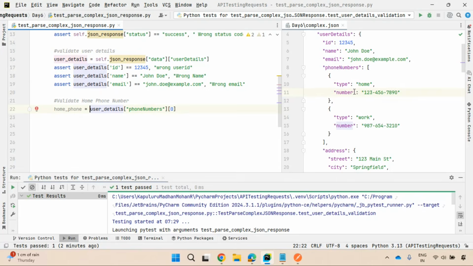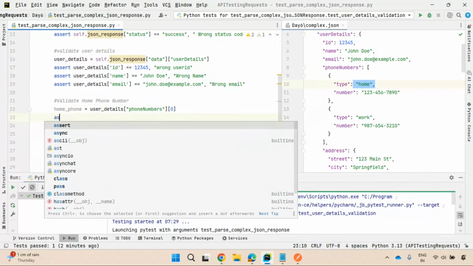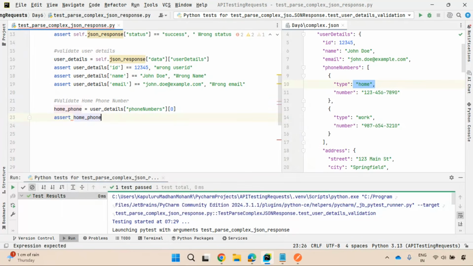Now I need to check whether this number is this and the type of this phone number is home. So how can you extract? Assert home phone of type is equal to home, otherwise wrong type.